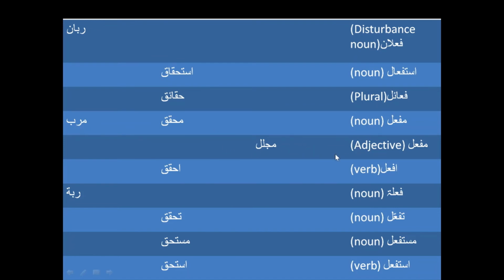And then we have mufa'al form again, and this is going to make Jal into Mujallal. Mujallal is an adjective, and that means dignified or honored. And then we have af'aal form, and af'aal scale is going to make Haq into Ahqiq, and Ahqiq is finding the realities.